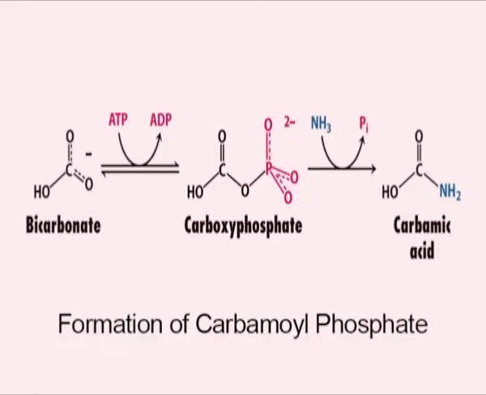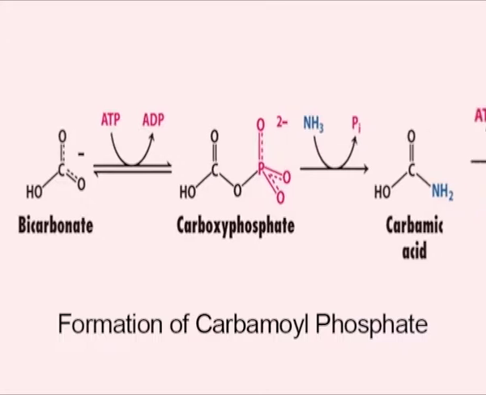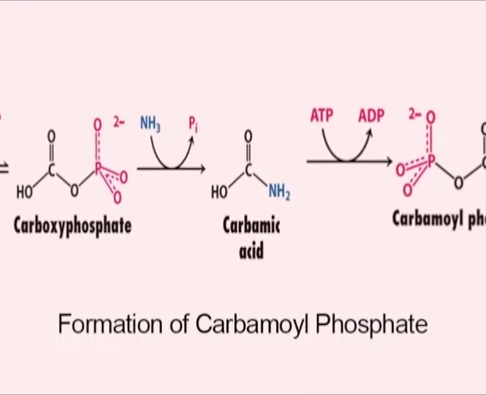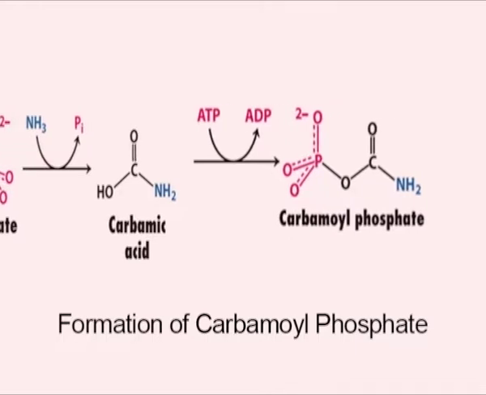The first step of the urea cycle begins in the mitochondrial matrix. The enzyme carbamyl phosphate synthetase 1 combines ammonia, bicarbonate, water and 2 molecules of ATP, that is adenosine triphosphate, in the presence of magnesium ion to produce carbamyl phosphate.